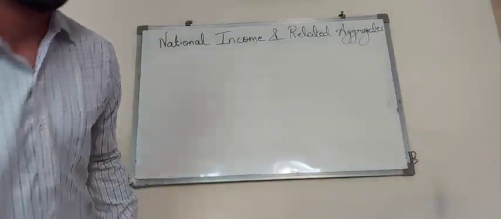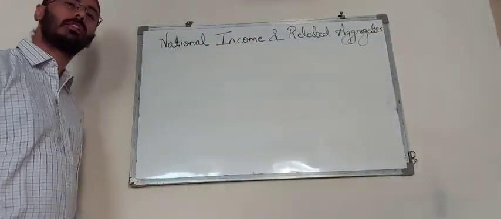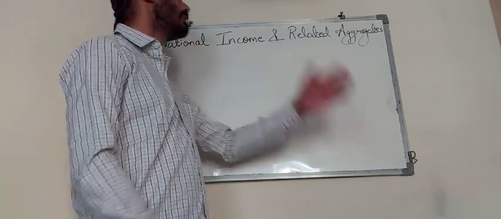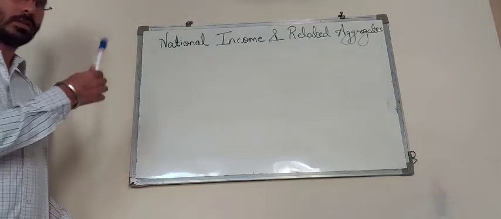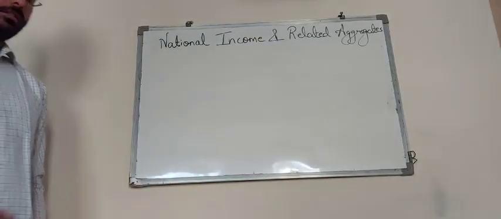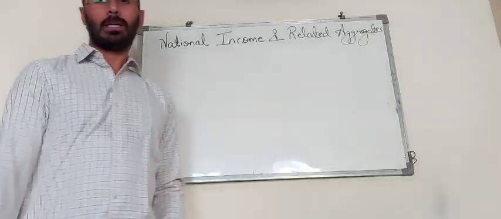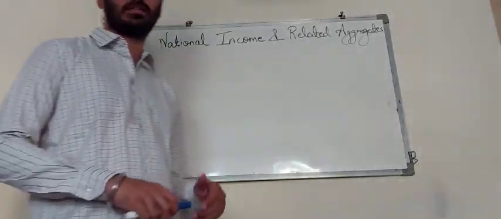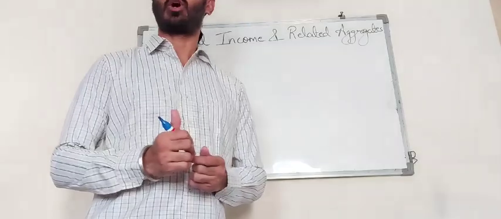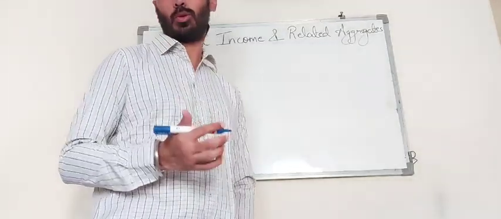So friends, welcome once again to Unit 1 of Class 12 Macroeconomics, that is National Income and Related Aggregates. Over here we will talk about all the basic things that we need to know in the unit National Income and Related Aggregates. See, for an economy to run smoothly and for its basic functioning, there are three basic economic activities that need to be done for an economy to run.